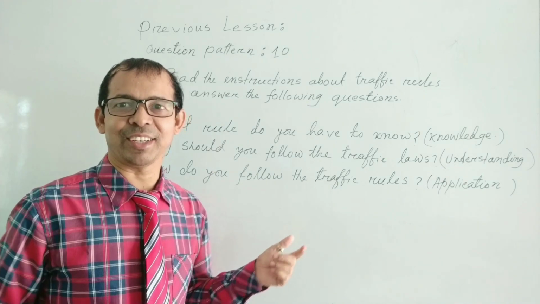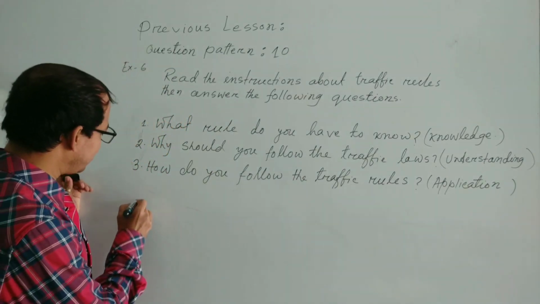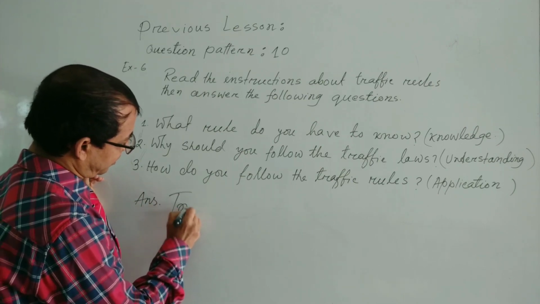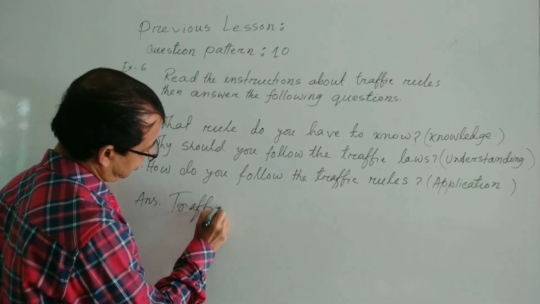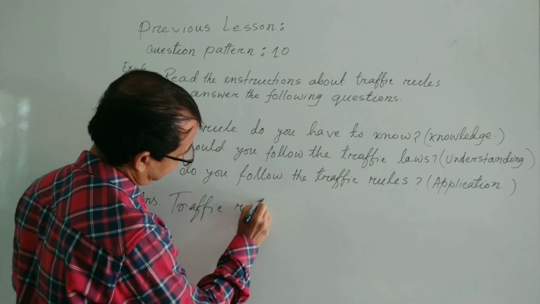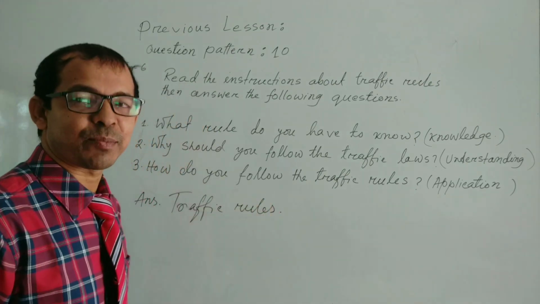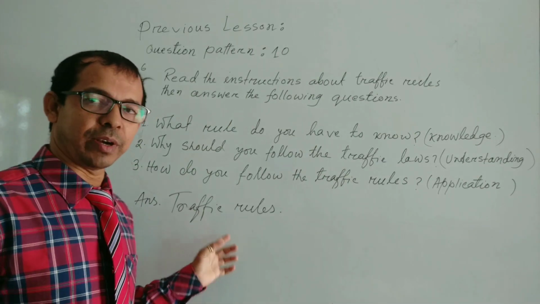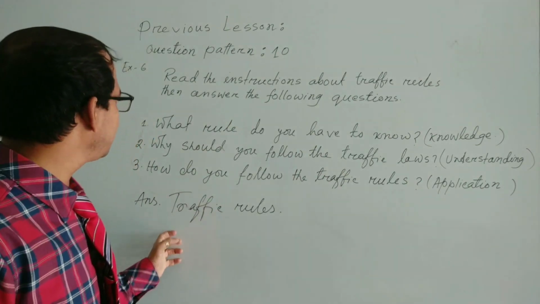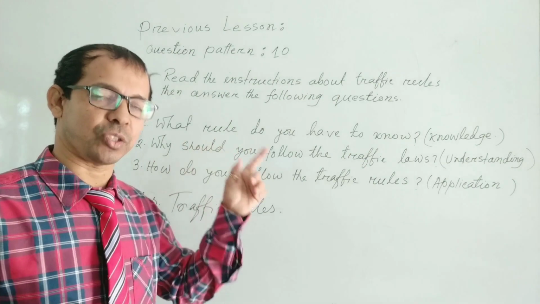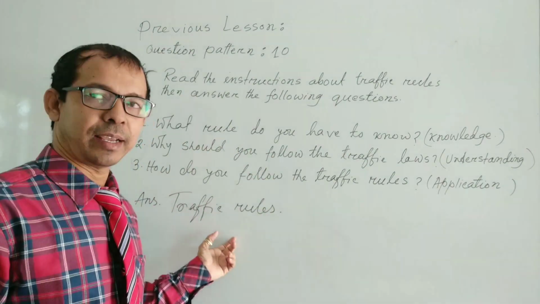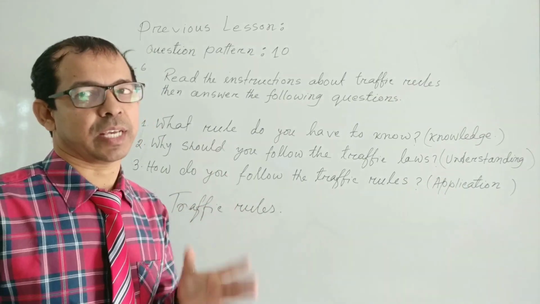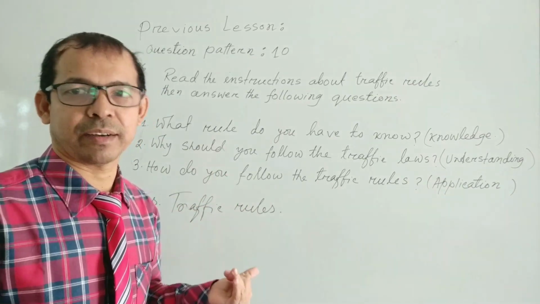It will be traffic rules. You have to remember that when you write the answer of question number 1, that means knowledge, the answer can be written in phrase or sentences. Both ways are correct.